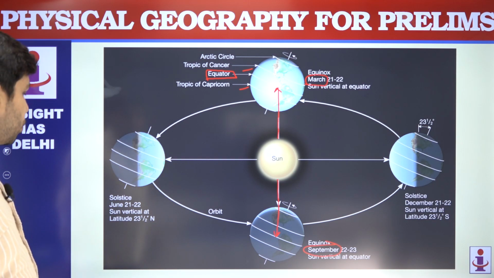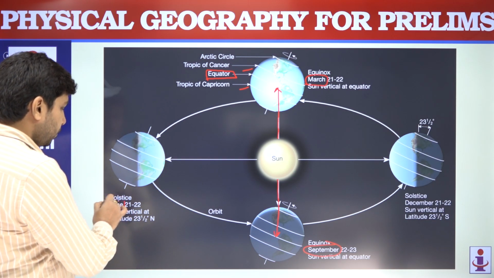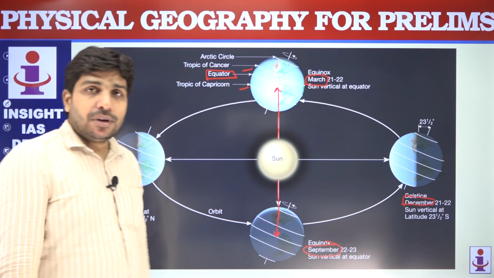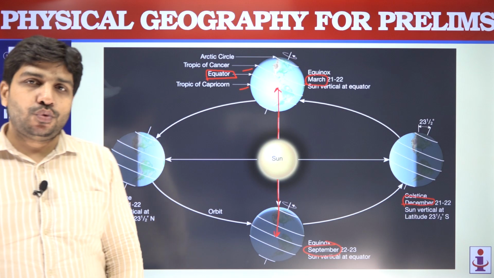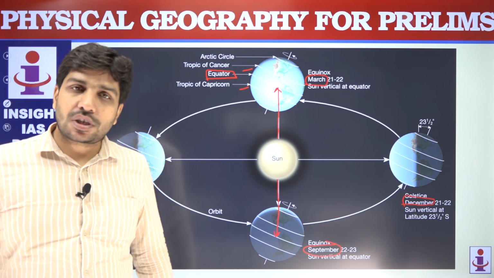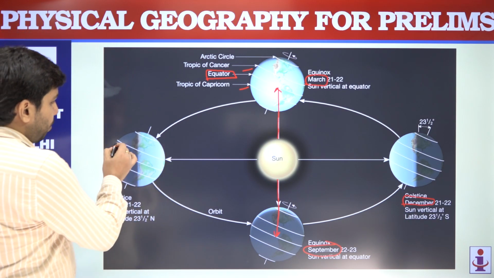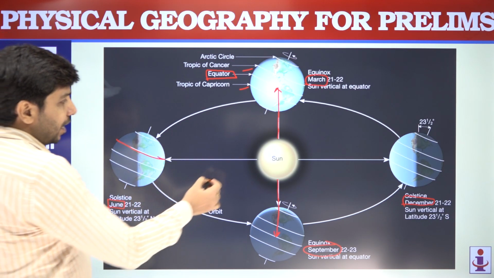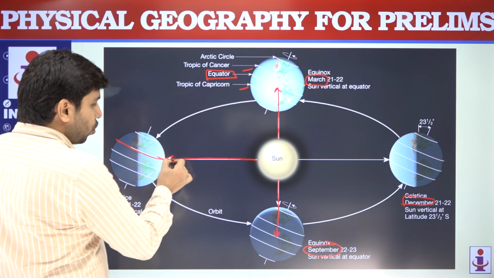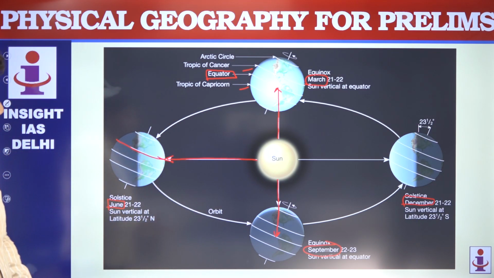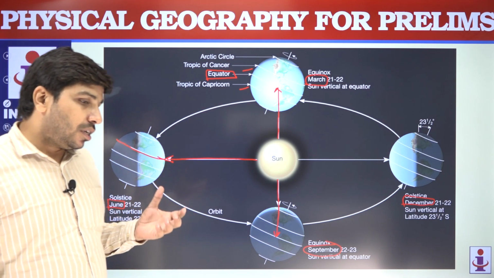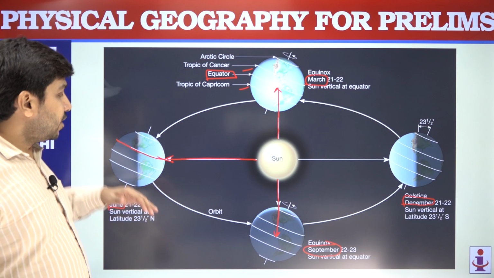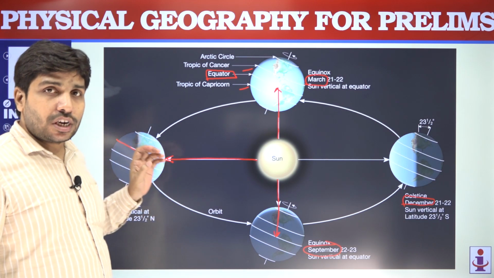But what happens in solstice when it is June and December? जून में क्या होता है हमारे यहाँ मतलब इंडिया में? Which season is in June? Season is called summer. क्यों summer? Because the Tropic of Cancer passes through India. The sunlight is overhead on Tropic of Cancer. जो Tropic of Cancer पे sunlight overhead है, it means the northern hemisphere of the earth is having more sunlight, and summer happens in northern hemisphere.